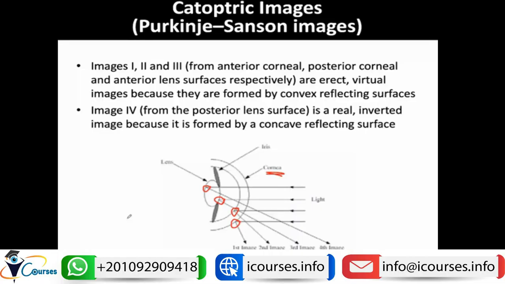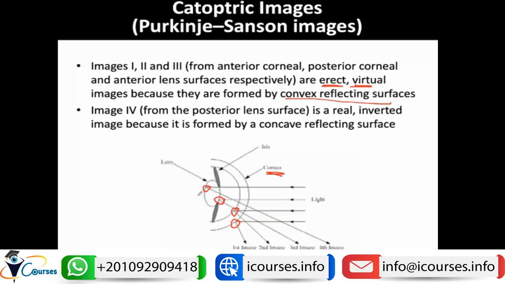We need to know the characters of each image. Images 1, 2 and 3, from the anterior and posterior corneal surfaces and the anterior lens surface, are all erect virtual images because they are formed by convex reflecting surfaces. The anterior corneal surface is convex, the posterior corneal surface is convex, and the anterior lens surface is convex, so they act as convex mirrors and form a virtual erect image.